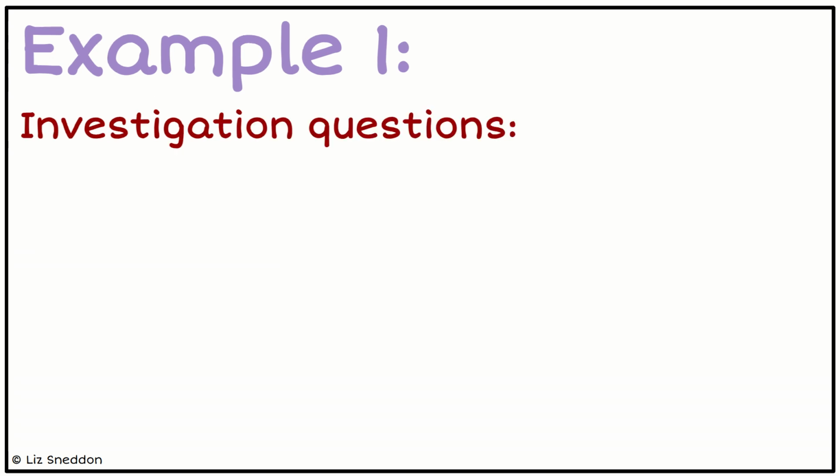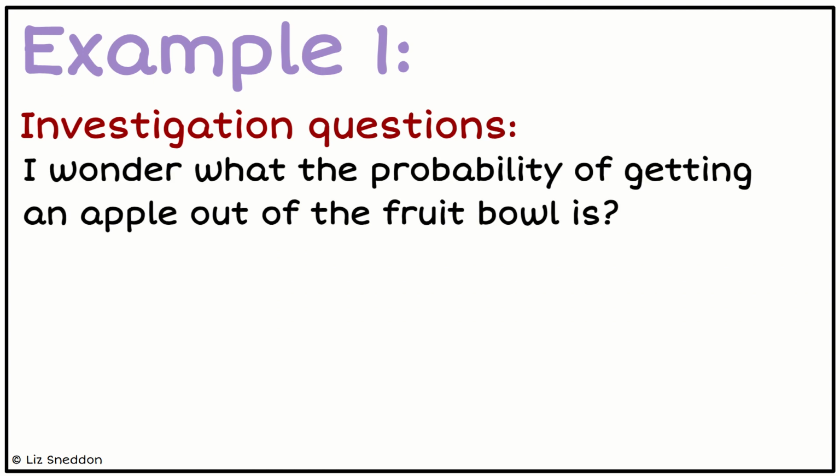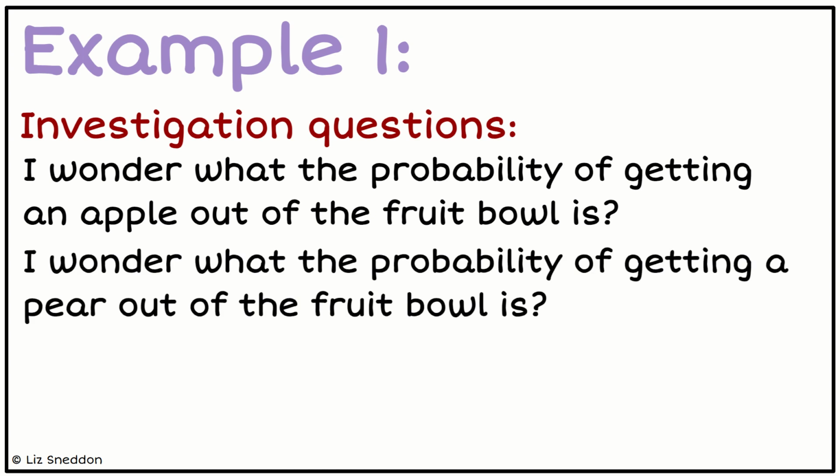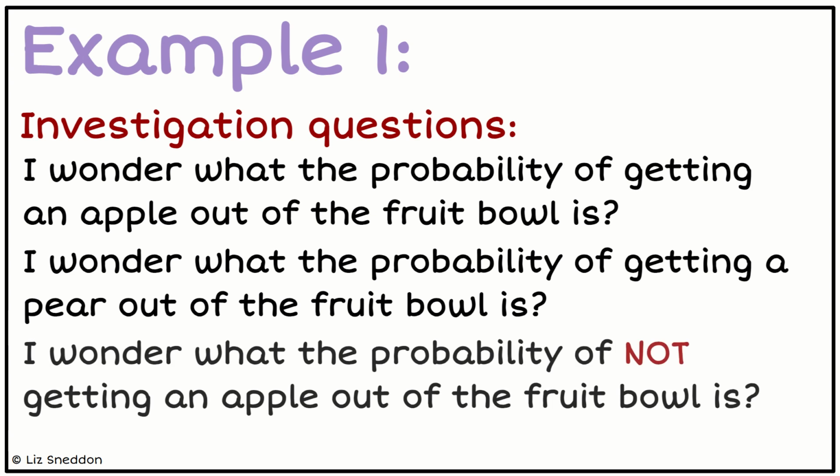So in terms of some investigation questions, we can ask investigation questions about any one of the sample spaces or any one of those events, or we can combine events together. So for example, I wonder what the probability of getting an apple out of the fruit bowl is. I wonder what the probability of getting a pear is. So we can go along those lines. We can also go along the lines, I wonder what the probability of not getting an apple is. So we can do nots and combinations of what the chance of this and this is, this or this is. So there's a whole range of different options there.